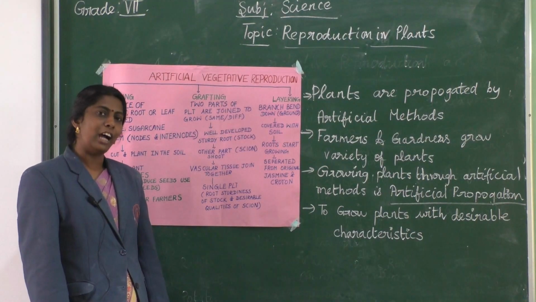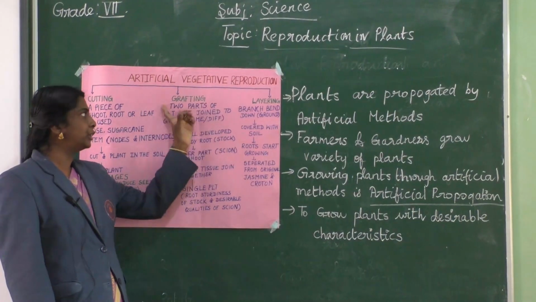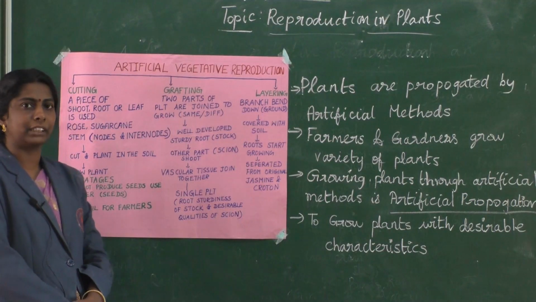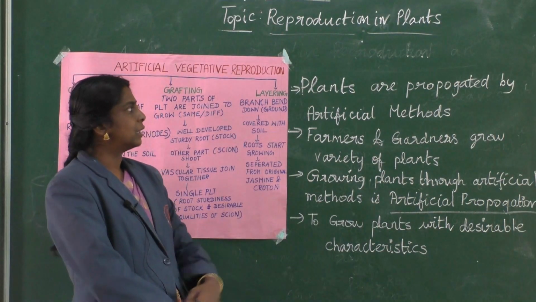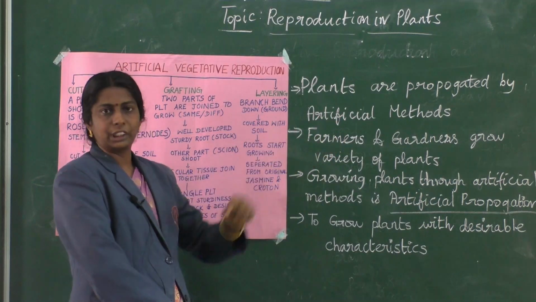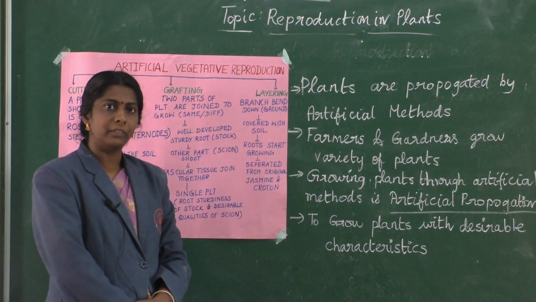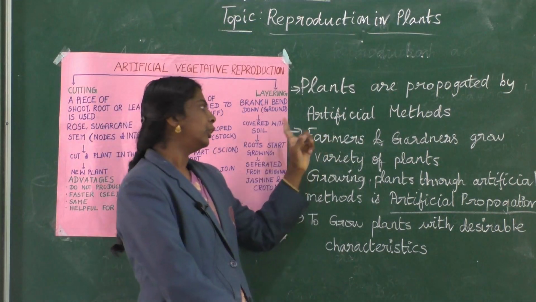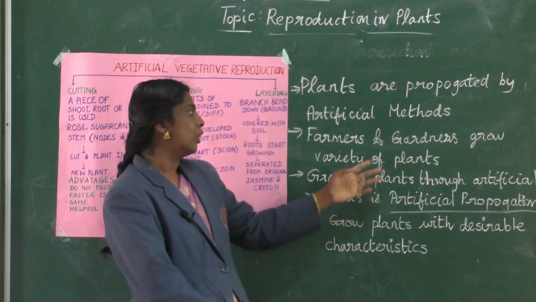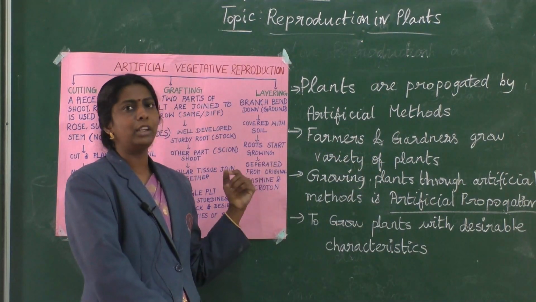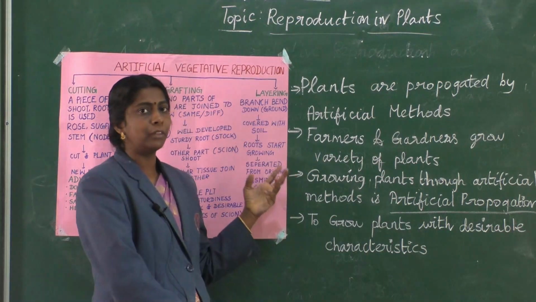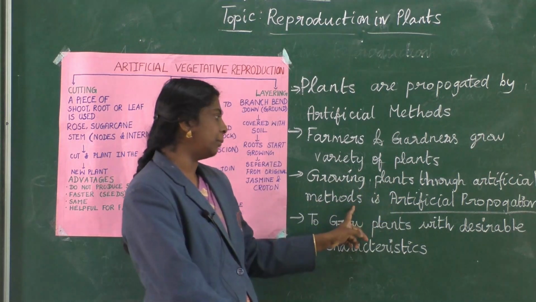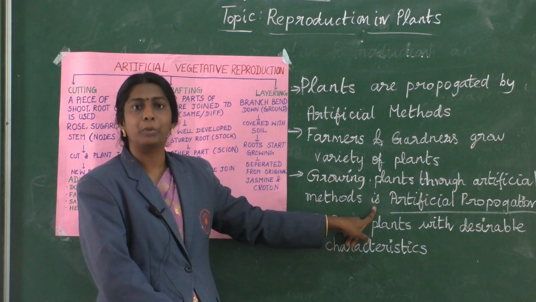Yes students, now we are going to see about artificial vegetative reproduction. Now, what is this? Plants are propagated by artificial methods. They are developed as new plants through artificial methods. Usually farmers and gardeners use this technique to grow a variety of plants. Growing plants through artificial methods is said to be artificial propagation.